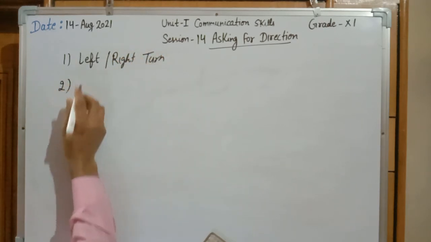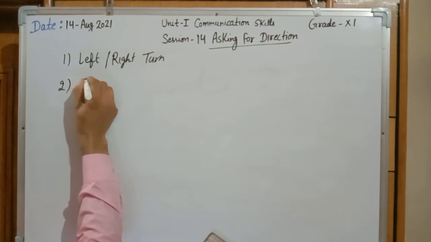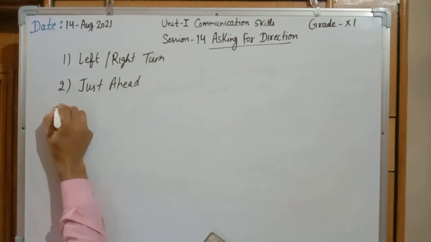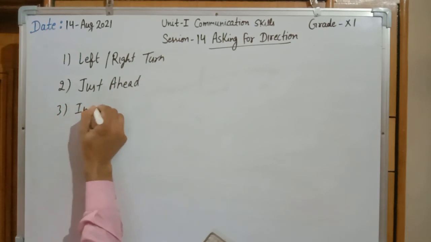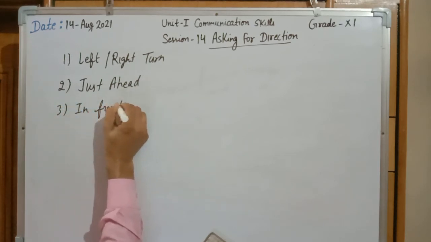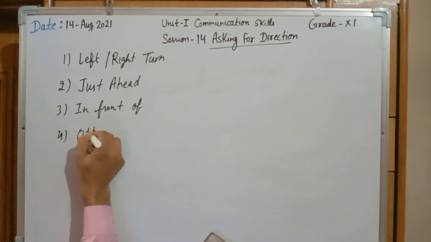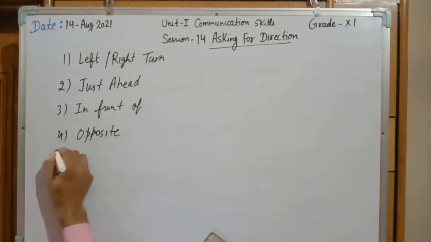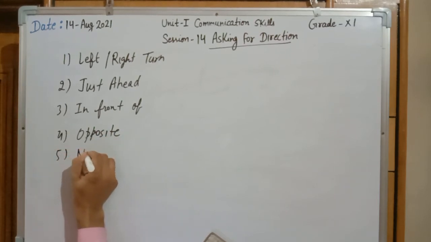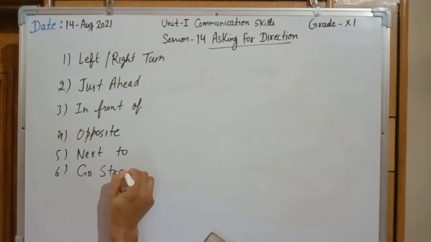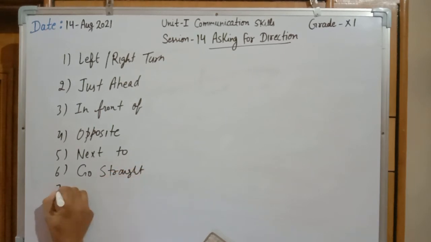More words can be just ahead, in front of, opposite, next to. More words can be go past or go straight.